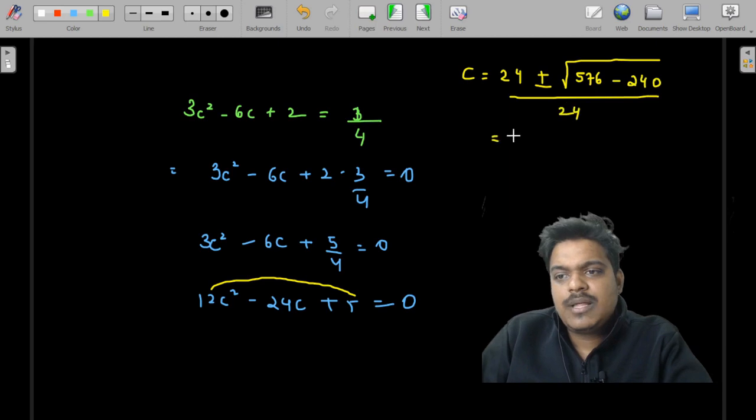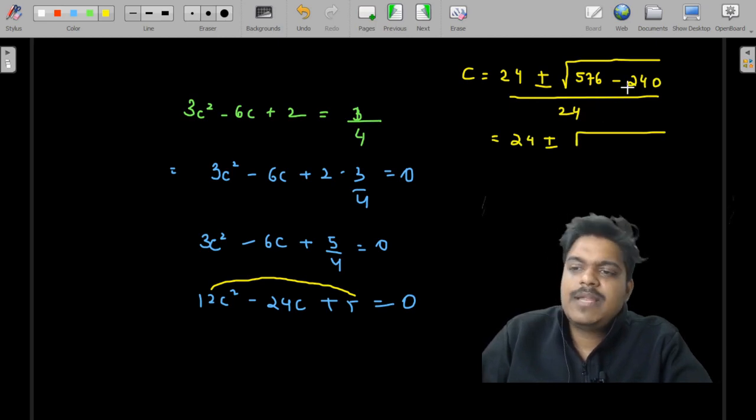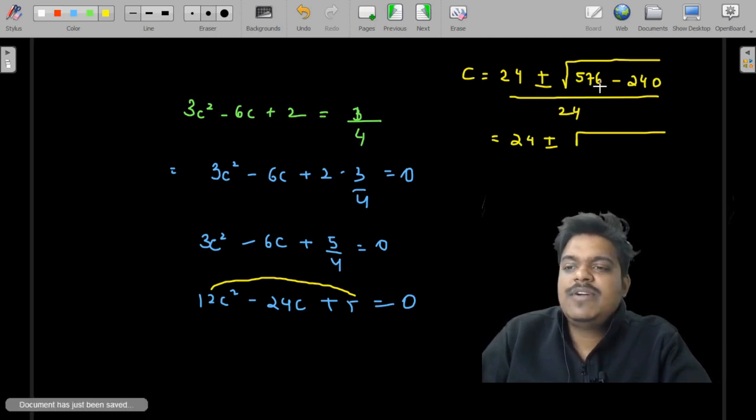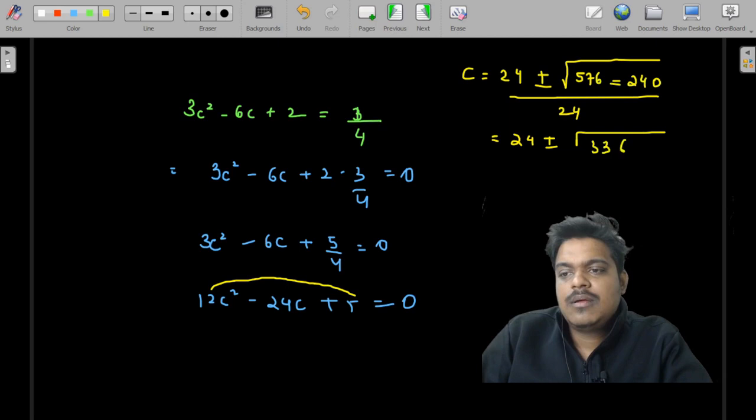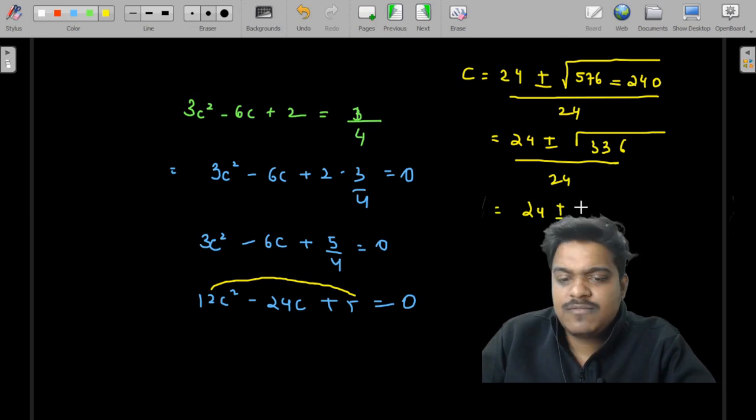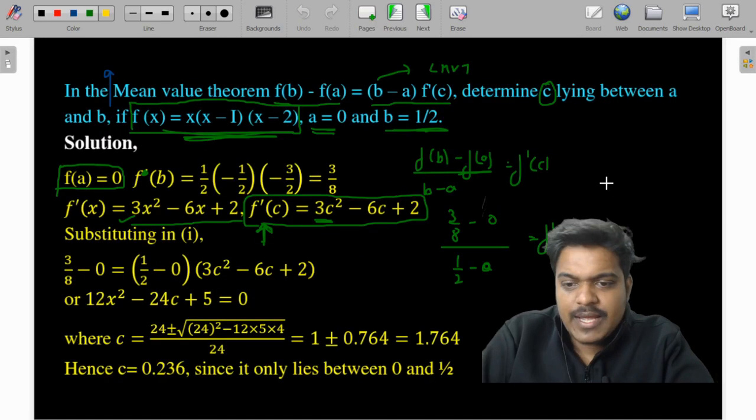So this is 24 plus minus the root of 576 minus 240. If you subtract, 576 minus 240 is 336, divided by 24. This will be 24 plus minus the root of 336. I'll just check back what this root is.